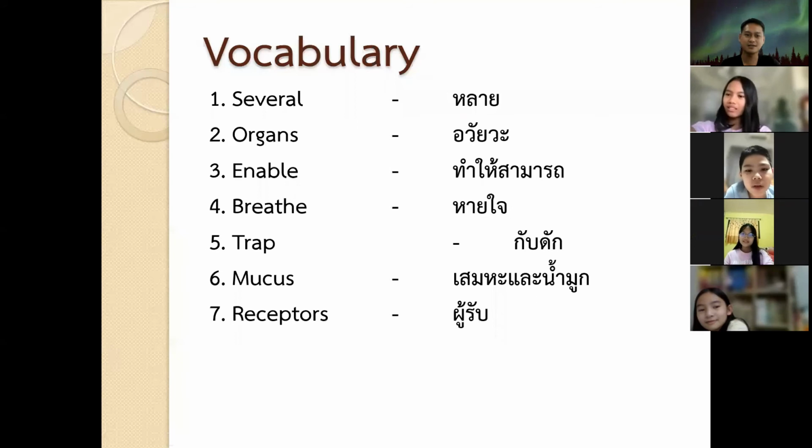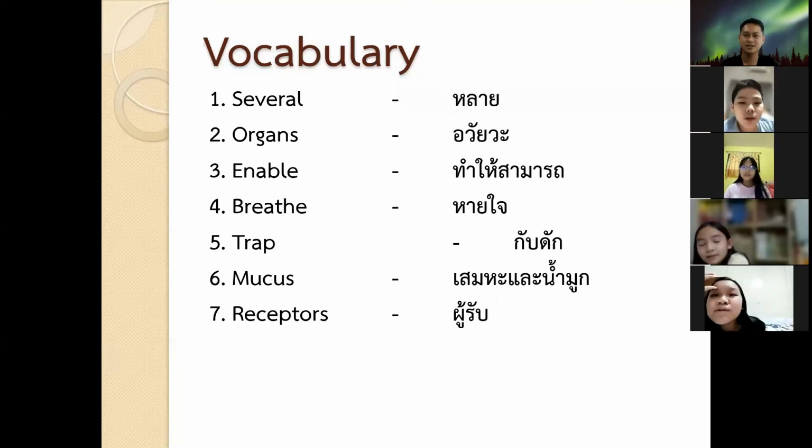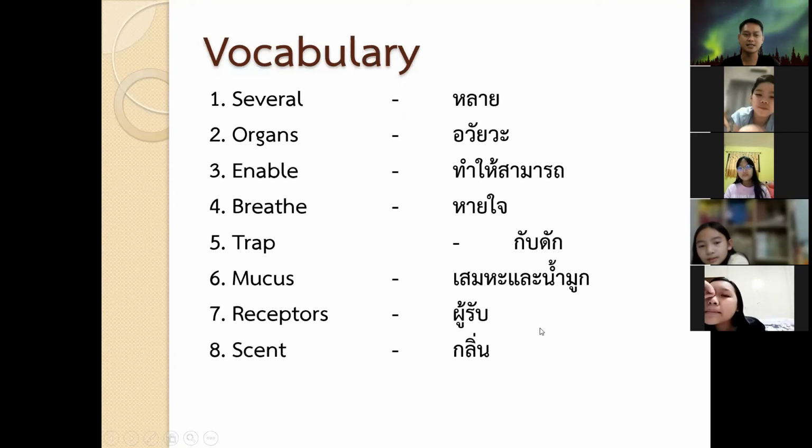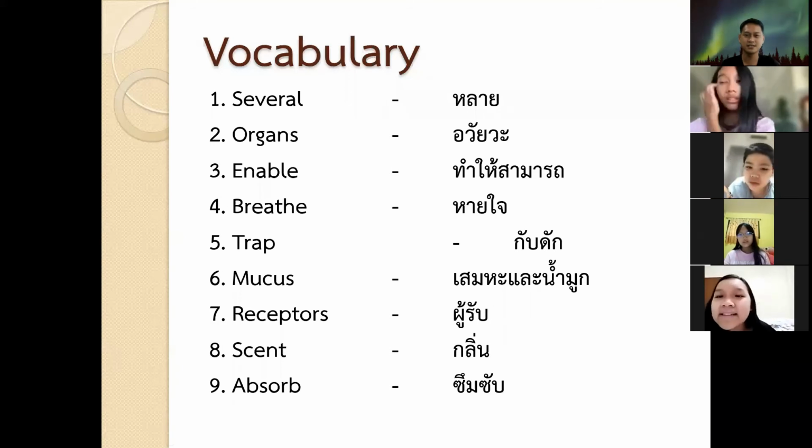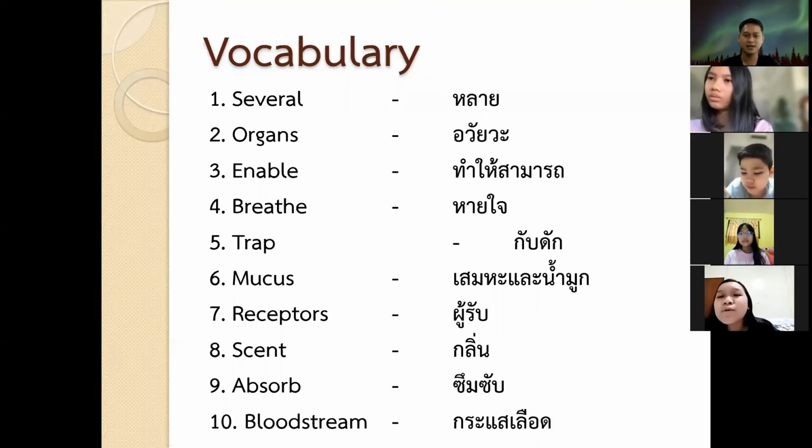Number seven, receptors. Number eight, scent. Number nine, absorb. Again, absorb. And number 10 is bloodstream.